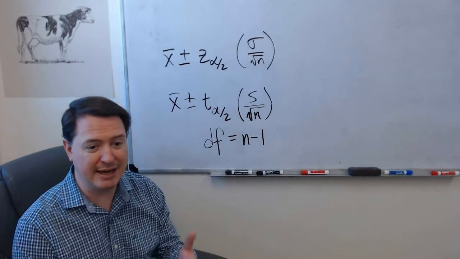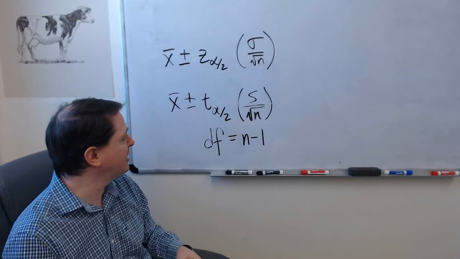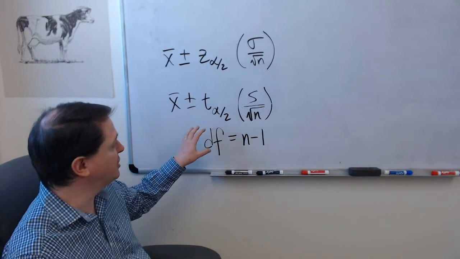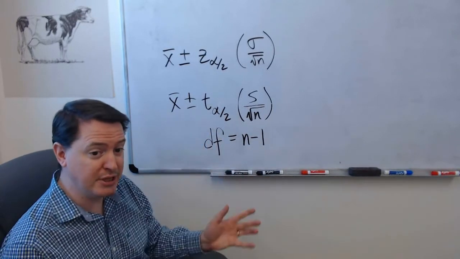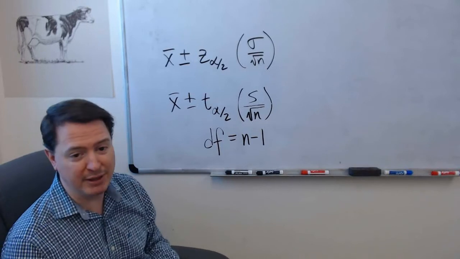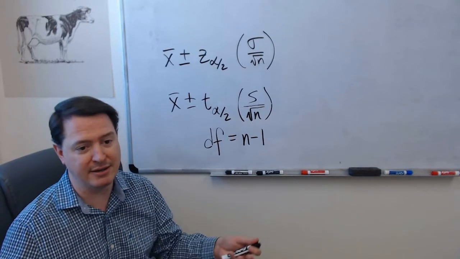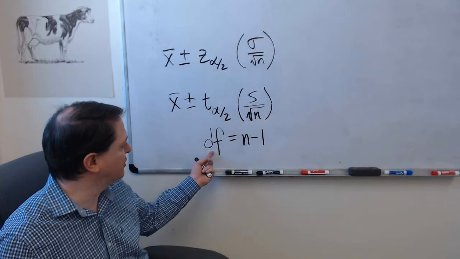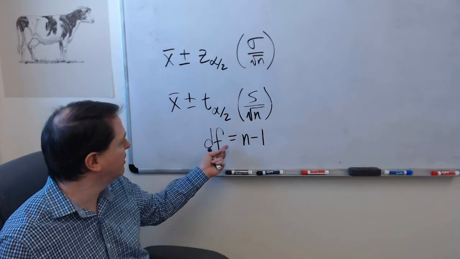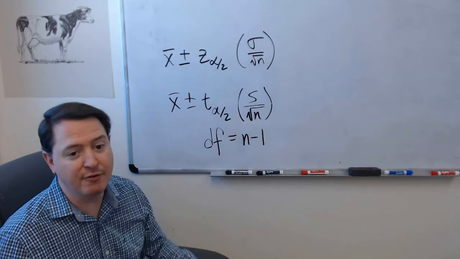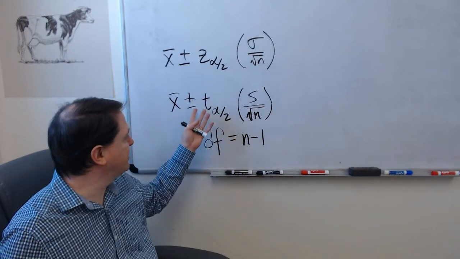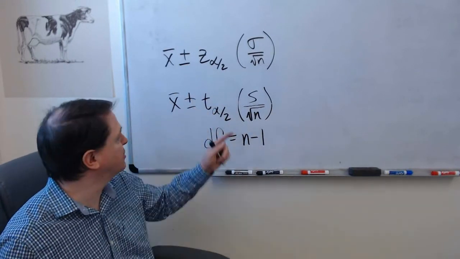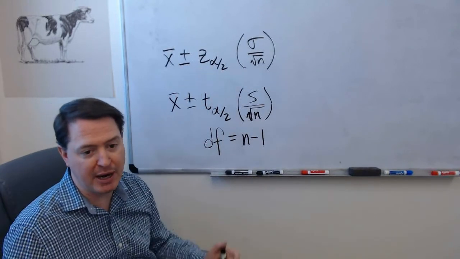I really don't want to get into the details of it, because I think it's easy enough to just implement it and use it in practice, that we don't really need to worry about all that derivation in our course. But we should at least know that there's this extra thing called degrees of freedom when we're working with this student's T distribution instead of a normal distribution like we have with this Z.